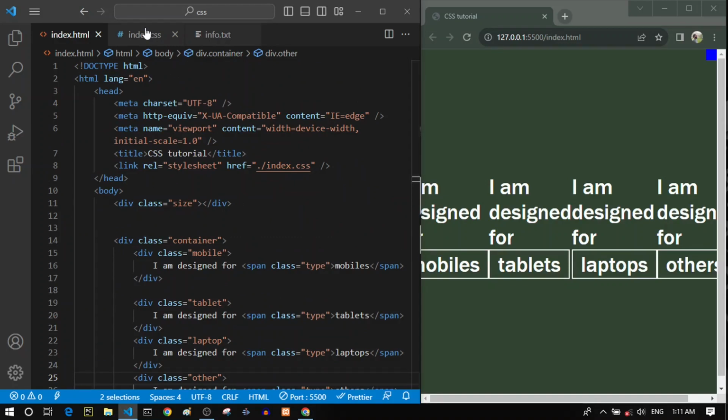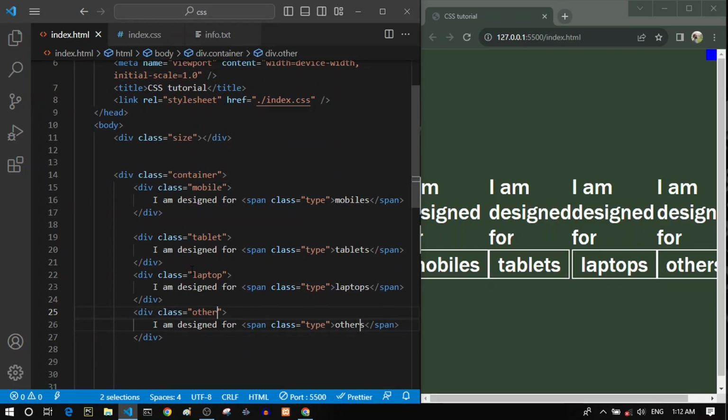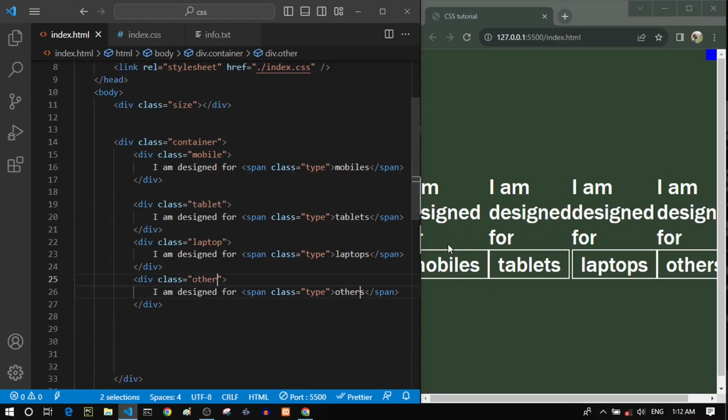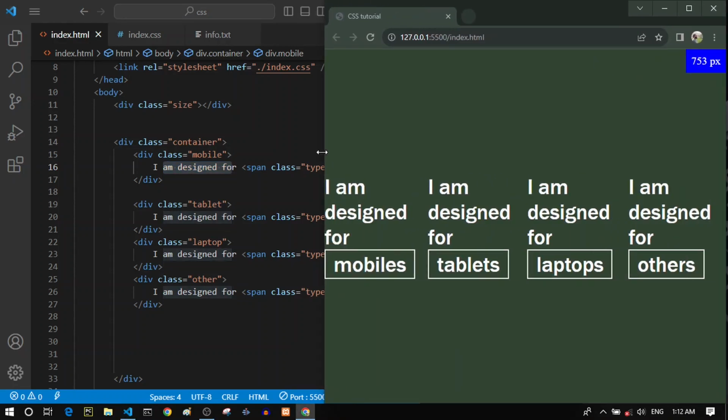So now let's jump into our CSS, and we want to hide all of those divs, and then we will show a specific div or a specific device based on the corresponding screen size. For example, if it is very small, it should just display "I'm designed for mobiles". And then if we bring our browser, if we expand it to this size, it should display that this is for tablets.